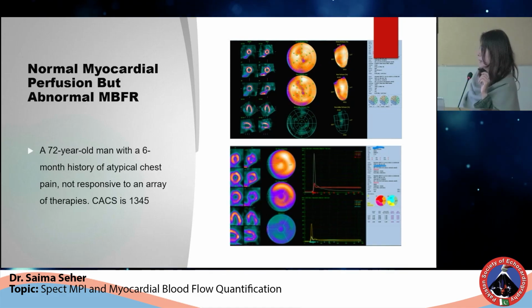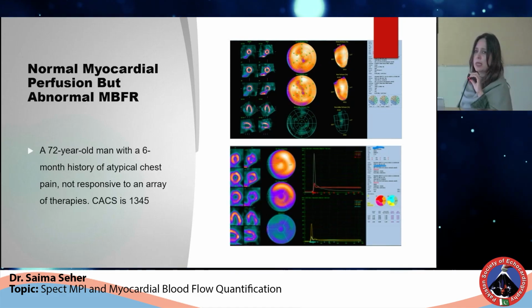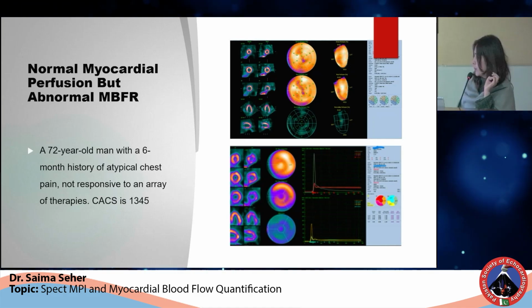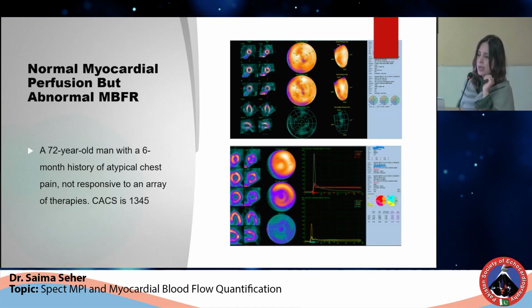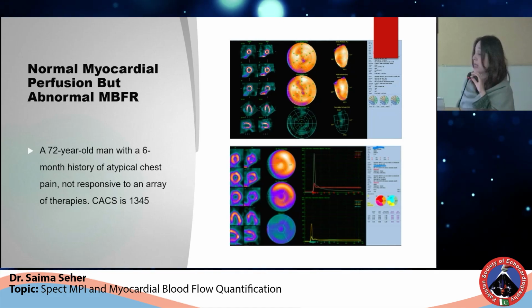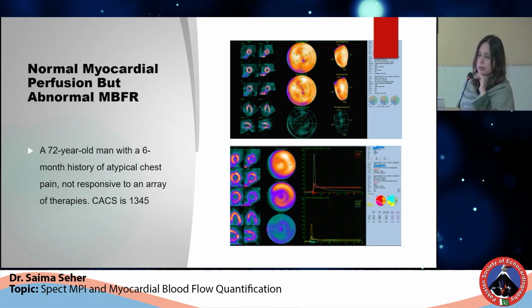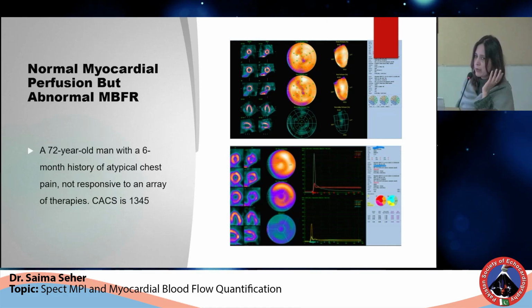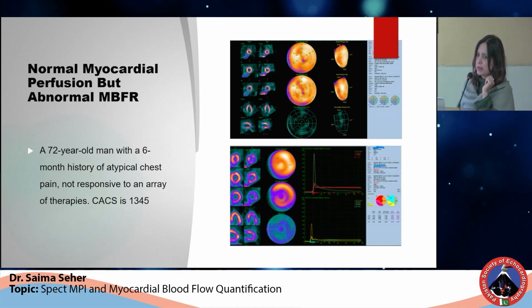Then a 72 years old gentleman, he had atypical chest pain for last 6 months, not responding to any medical therapy. His calcium score was high and he was referred for cardiac evaluation. His scan was normal and the scores were normal. There was no TID and there was no fall in ejection fraction. Like, we couldn't find any poor prognostic marker in the scan.